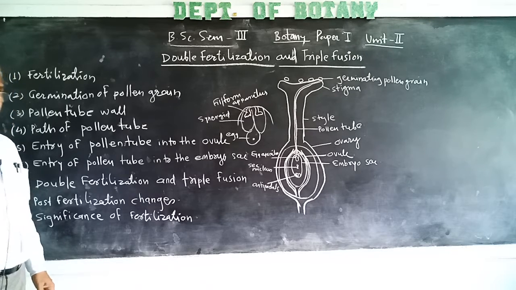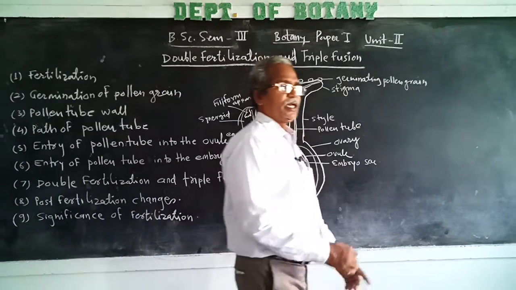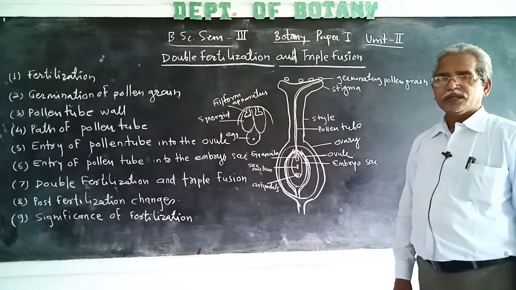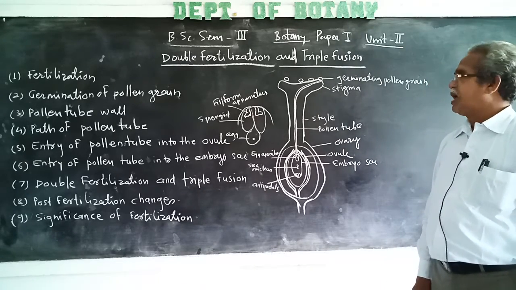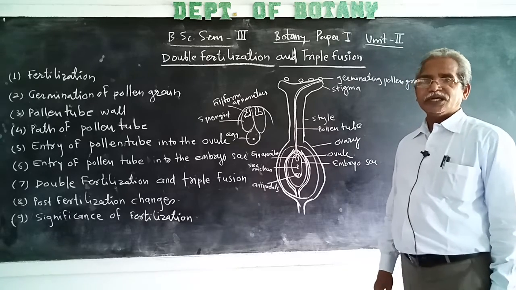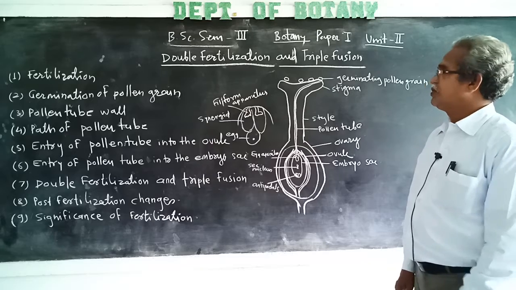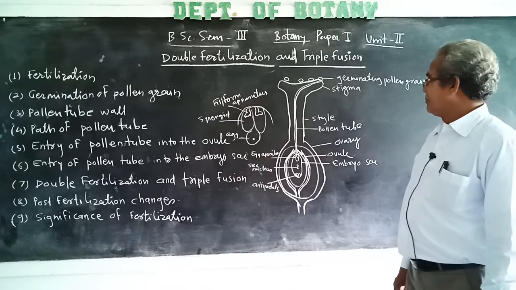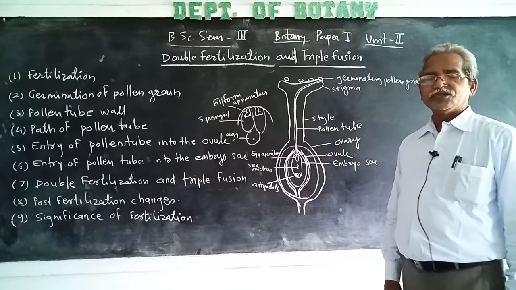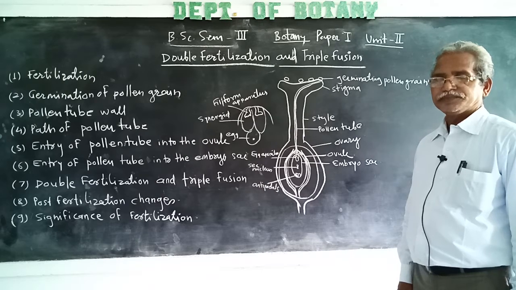Prior to fertilization, the pollen grains are transferred from the anther to the stigma of the flower, which is called pollination. And the fusion between male gamete and female gamete in sexual reproduction is called fertilization.